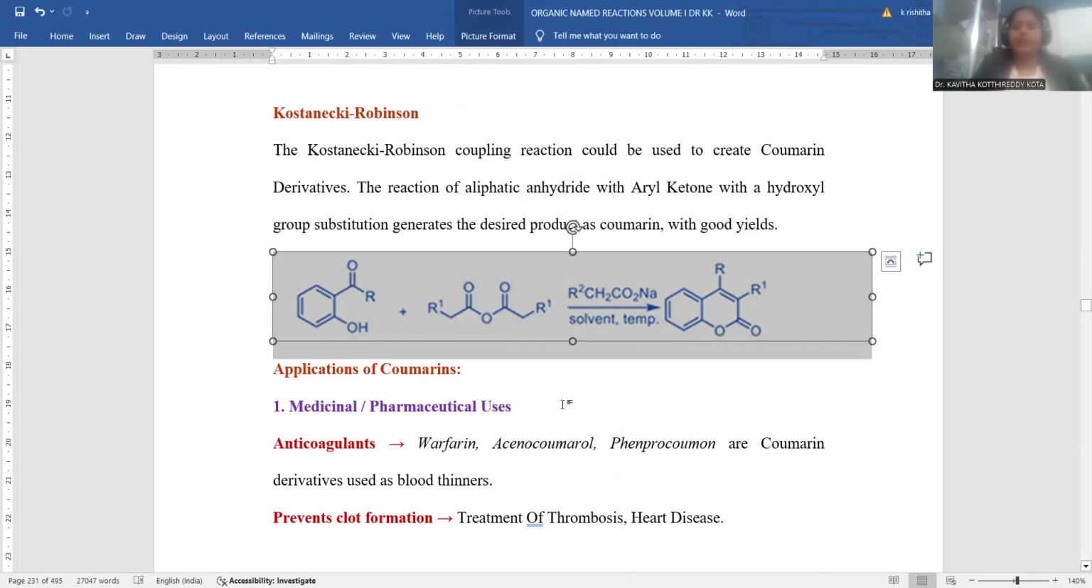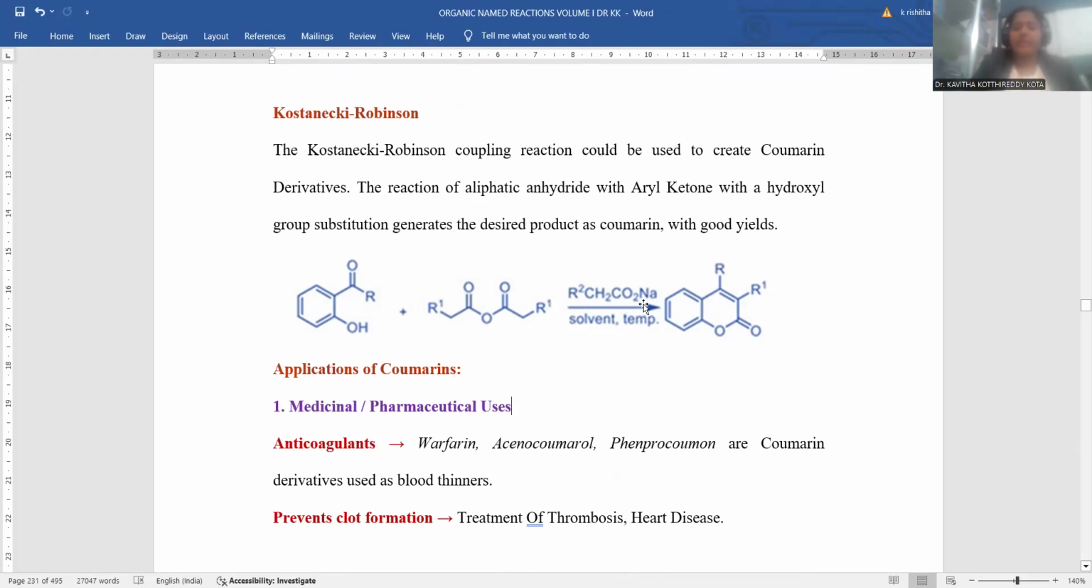This is called the anhydride. When these two are reacted in the presence of sodium carboxylate, the sodium carboxylate is the base added, and solvent and temperature are to be maintained with respect to this condensation process. Anyway, higher temperature is generally required for the condensation, so that reaction takes place between these two carbonylic compounds, and ultimately a dialkylated coumarin is obtained as the final product.